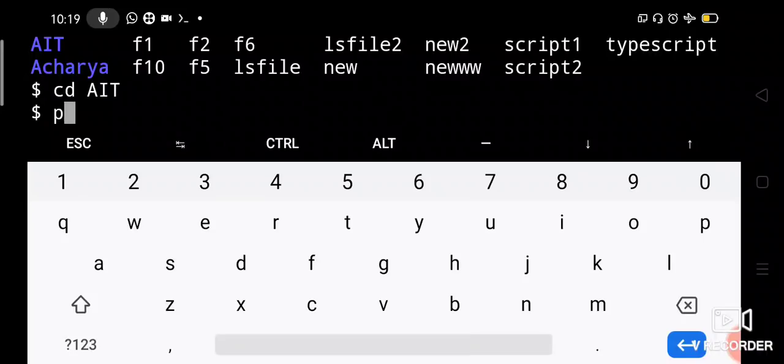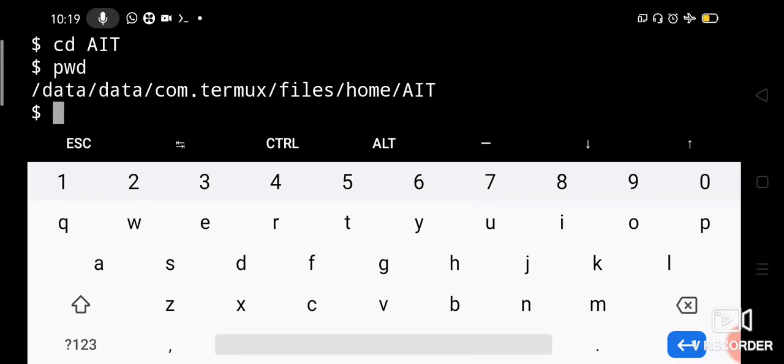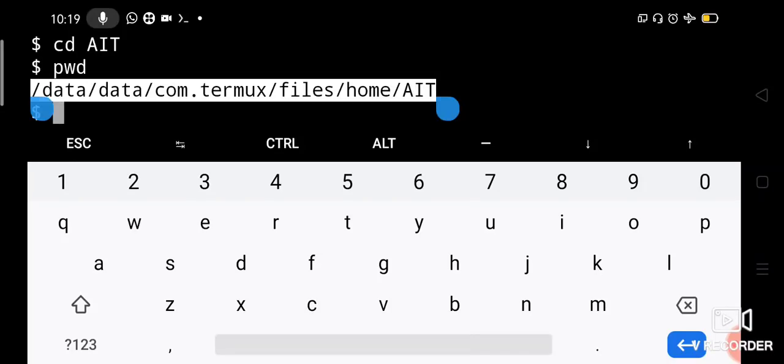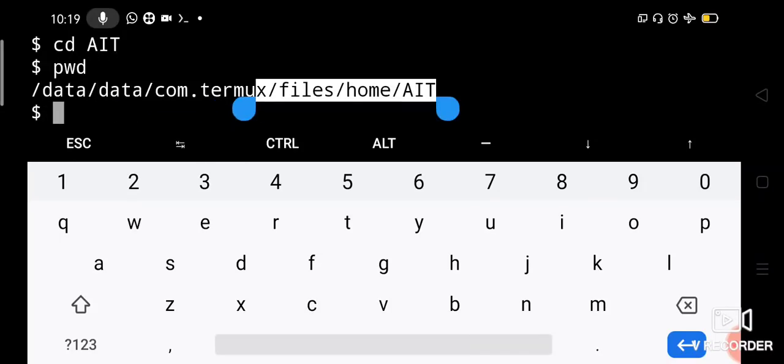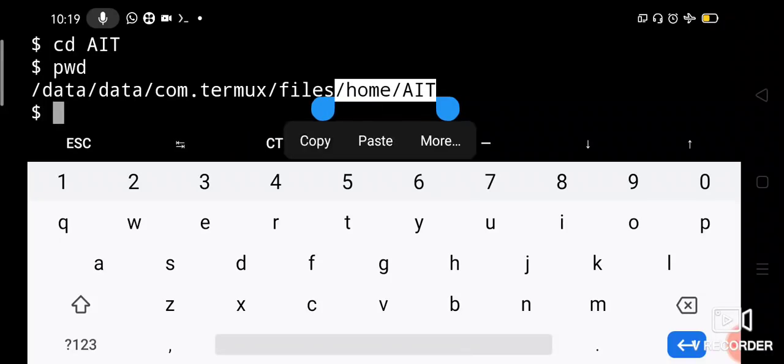You want to check where we are now? To check where we are now, say pwd. See, now under home we are under AIT, right? Previously we were under home, that was the last directory, but now as we changed with cd AIT, under home AIT has come. Now we have entered into the AIT directory.